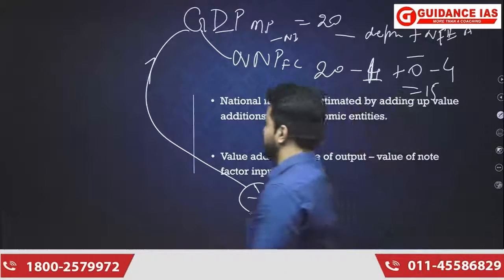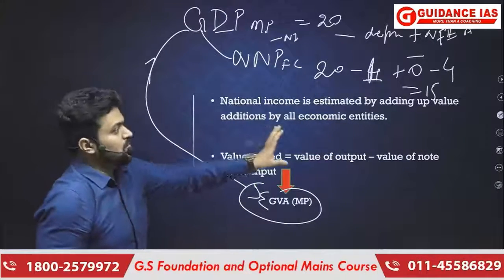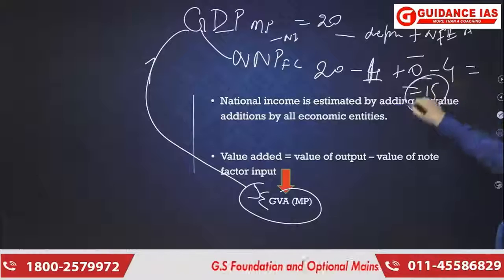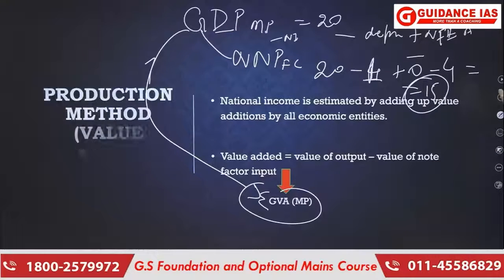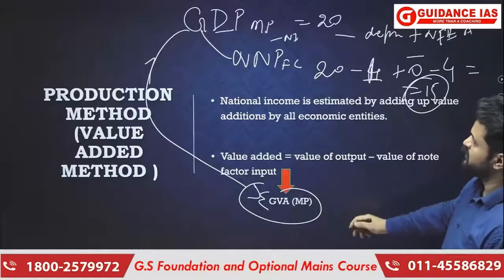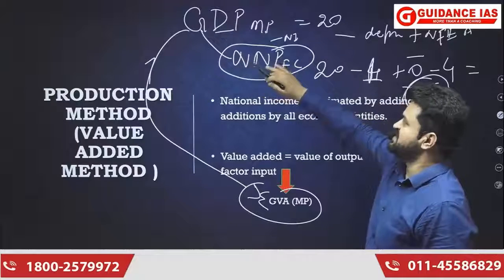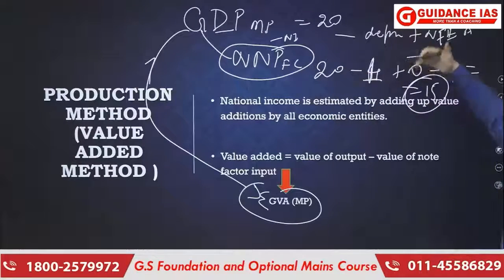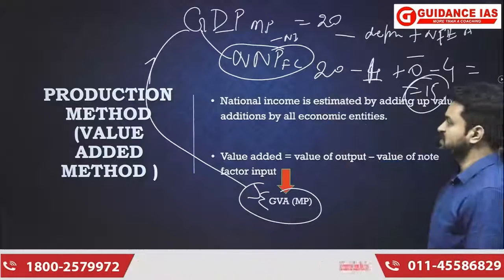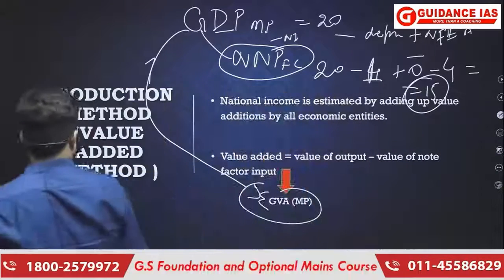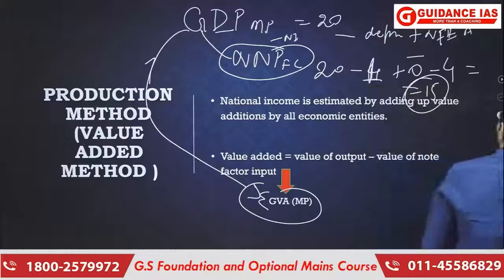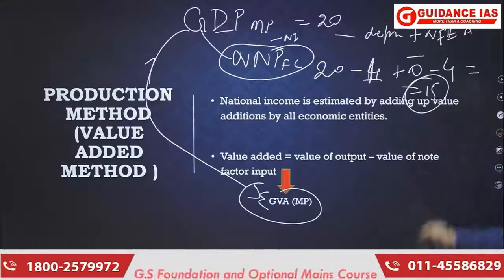Just go back to your illustration. Again, through the production method also, what we came to know is that the national income is finally 15 only. So from GDP at market price, which we get by the summation of gross value addition, we get national income, that is net national product at factor cost. So this is how you calculate national income through the production method. If you go to the same illustration that we took while starting our discussion on national income, the calculation will be 15 rupees.